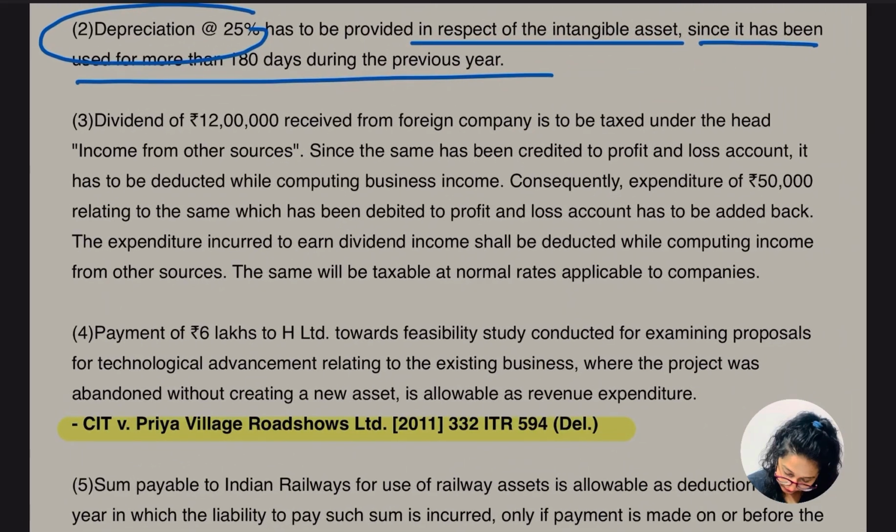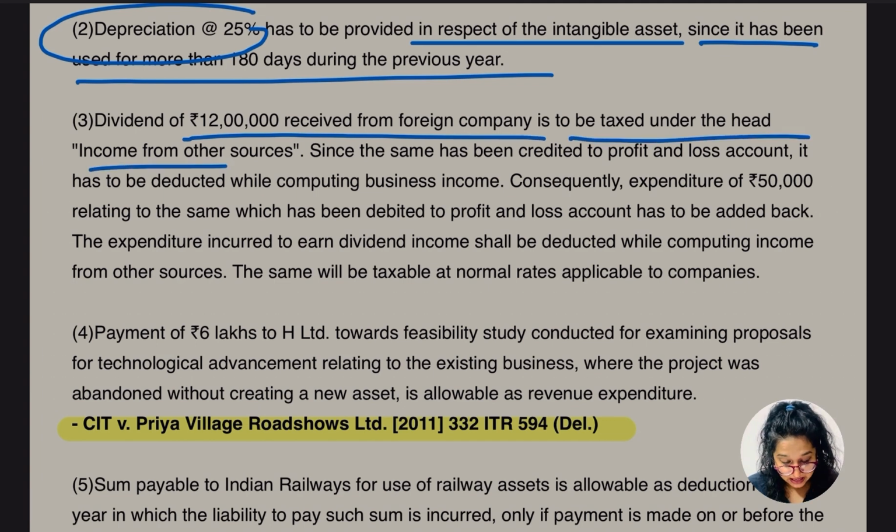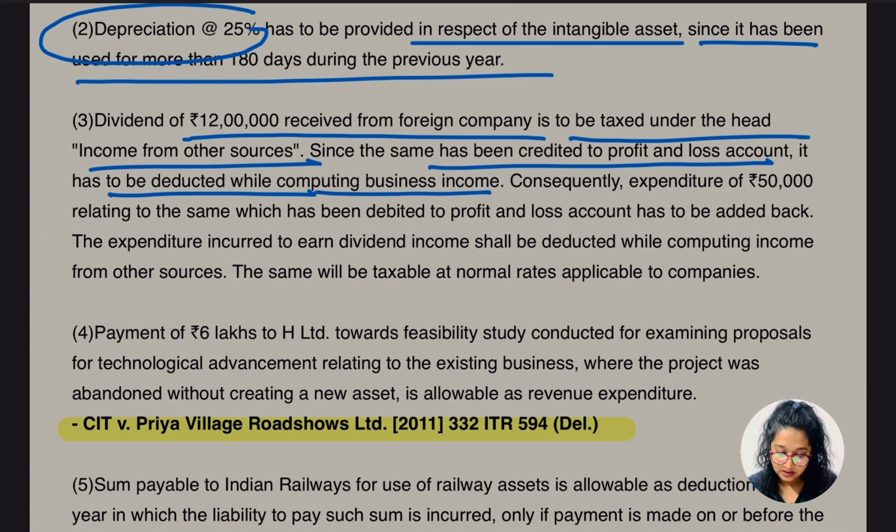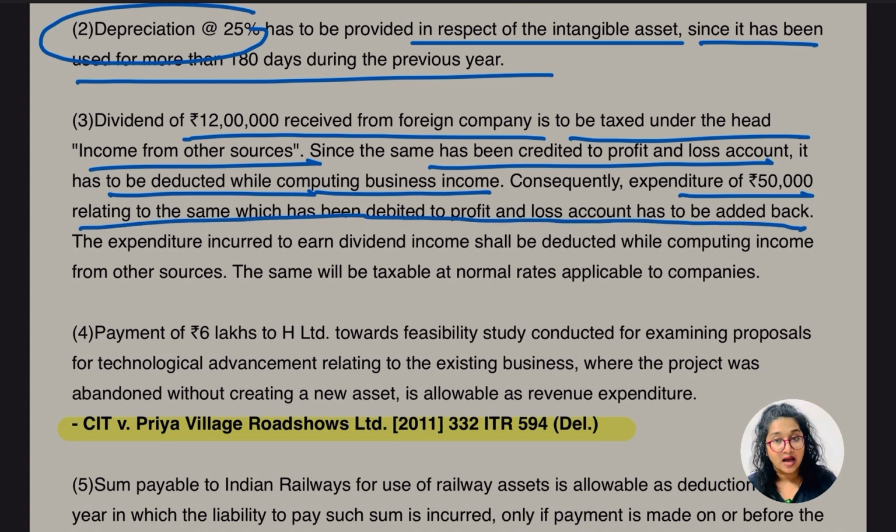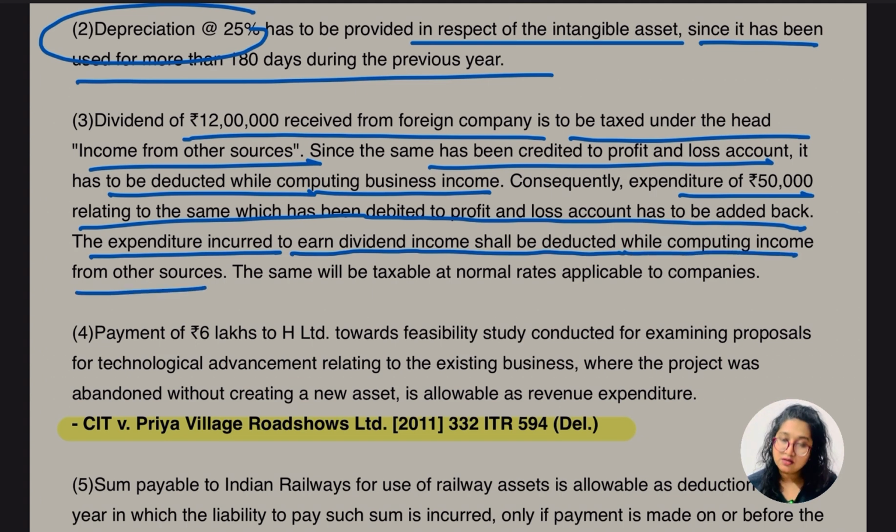Okay जी, let's go for the explanation. Dividend of 12 lakh received from the foreign company is to be taxed under the head income from other sources. That's why we have reduced it now. Since the same has been credited to the P&L account, it is to be deducted while computing the business income. Consequently, expenditure of rupees 50,000 related to the same, which has been debited to the P&L account, has to be added back.